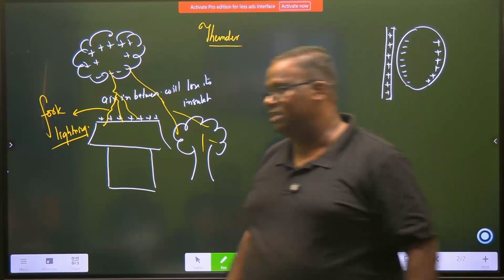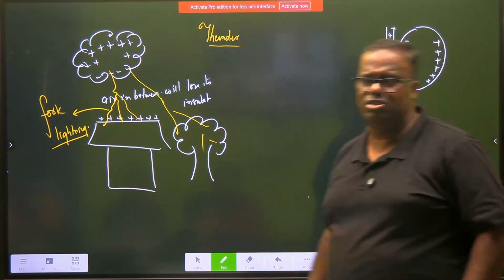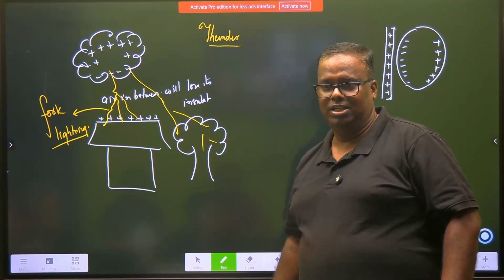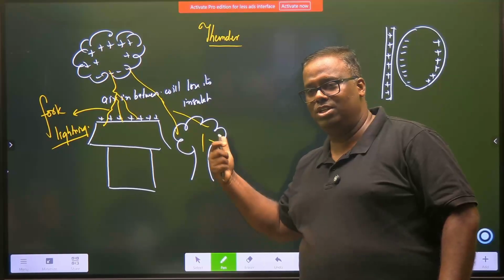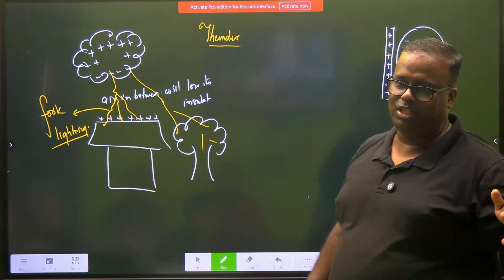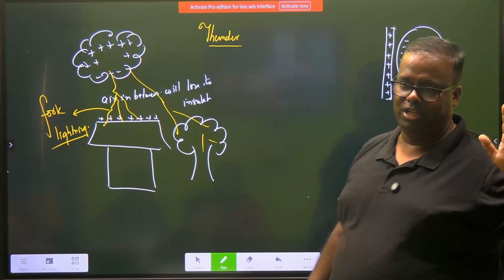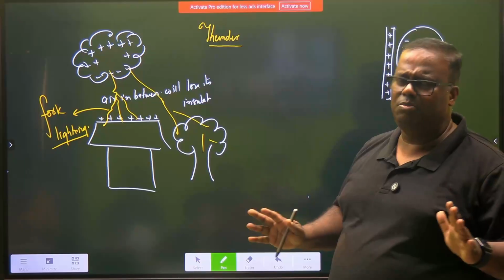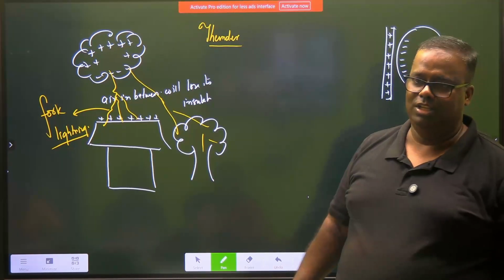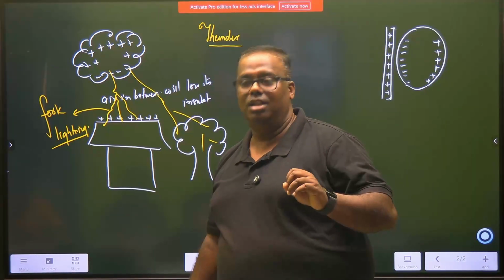Second question arises, sir, should I take shelter under some big towers or something? Preferably not, because that tower will catch the current. And at that time, if the air's insulation is broken, the tower, although made of cement and concrete, its insulation is nothing. It will kill you instantly. Do not stay around big things. If you see a small tree, there are many large trees and there is a small tree, try to be under that small tree, because chances of the small tree getting hit by that lightning is less.